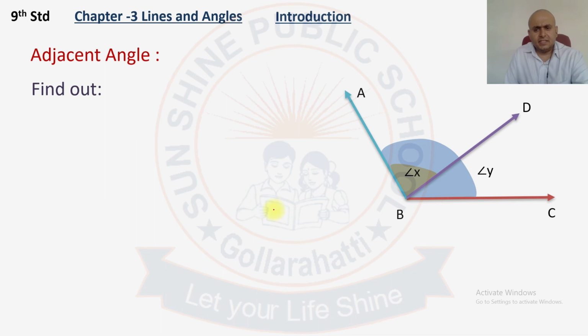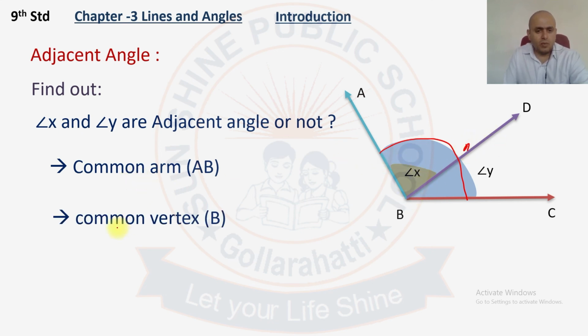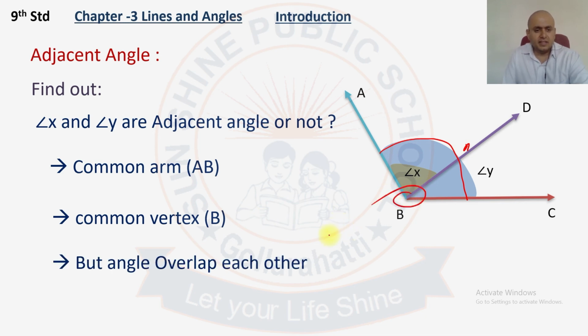Here in this diagram you got angle X and angle Y. So are X and Y adjacent or not? Here angle X is ABD, angle Y is ABC. Is this called adjacent angle or not? No, because it has a common arm, the common arm is BD, and a common vertex, but the angles are overlapping each other.